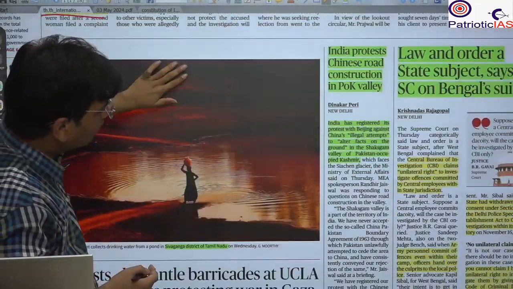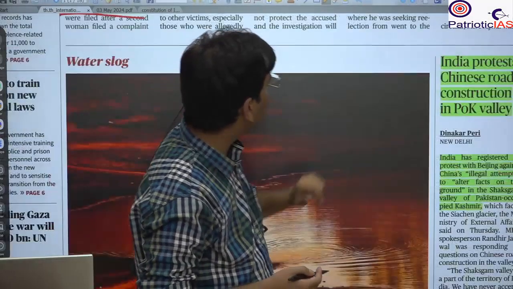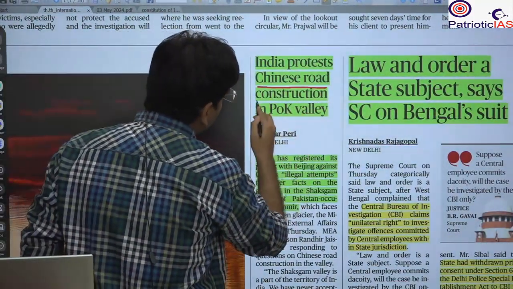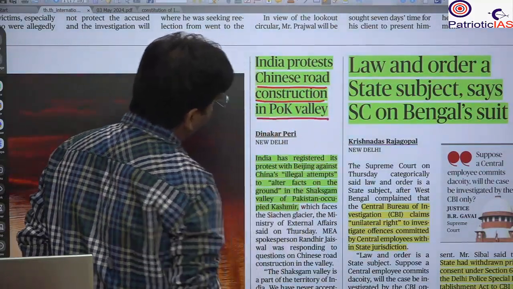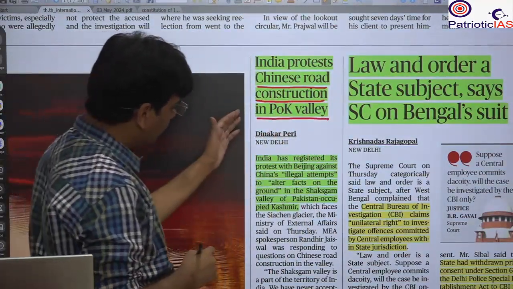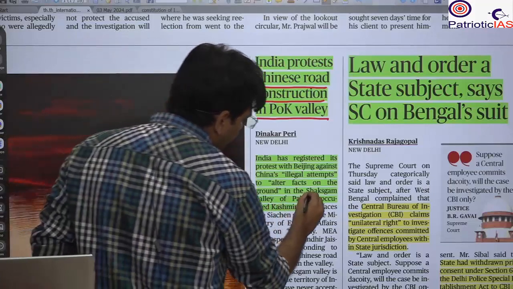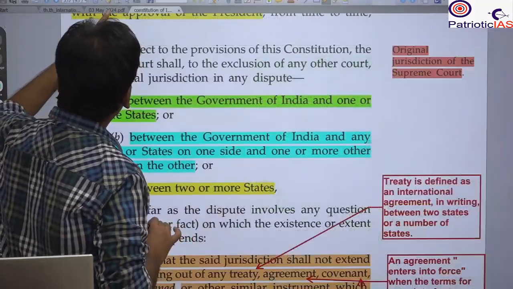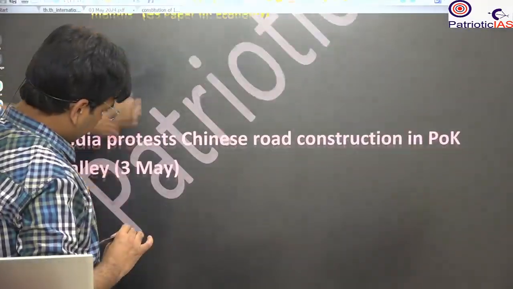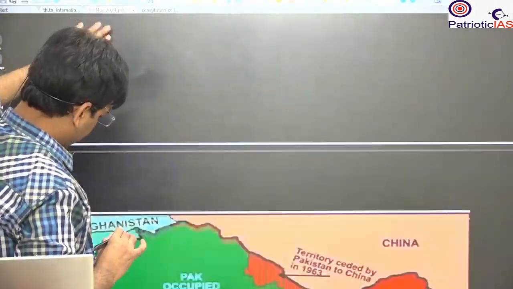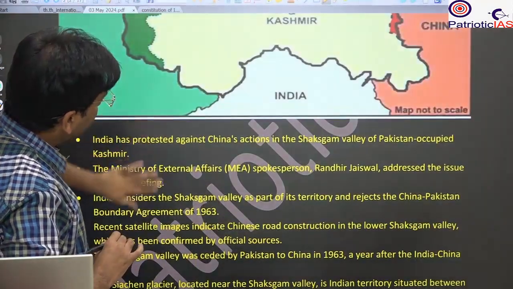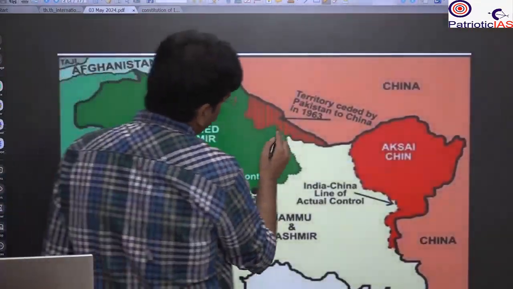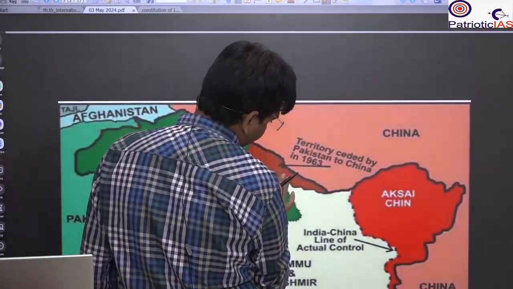The next news that we are going to cover is India protesting Chinese road construction in the POK, Pakistan Occupied Kashmir. Here it is talking about the Shaksgam. So Shaksgam is a place. Let me show you the Shaksgam. So here you will see that this is the Shaksgam. This area is the Shaksgam.